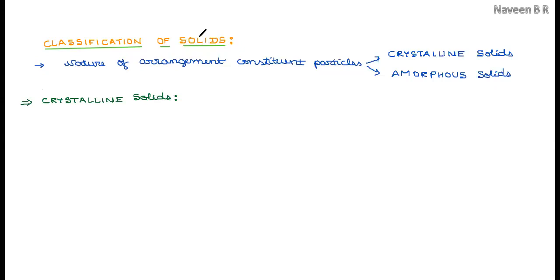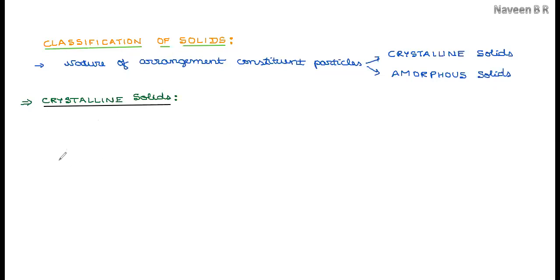Along with that, you may expect a differentiation question, and there are a few concepts in the characteristics of crystalline and amorphous solids, so you can expect a reasoning question also. Hence, focus on the concept. Classification can be expected as a 2-mark question. So we'll start with the crystalline solids in detail.